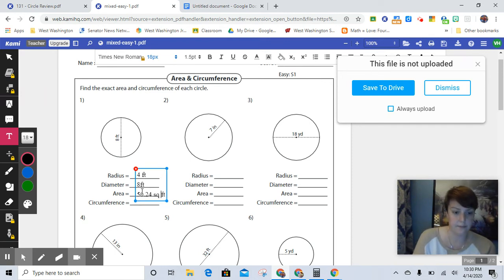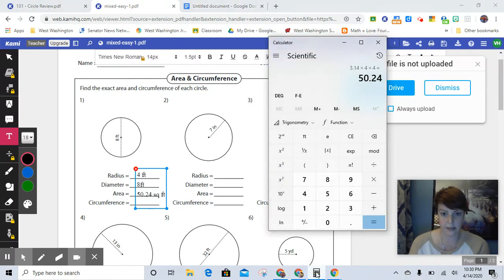Circumference then, cherry pie is delicious. Right, so that means I need to clear this out. There we go. 3.14 times the diameter. The diameter is 8. Got this. 25.12.